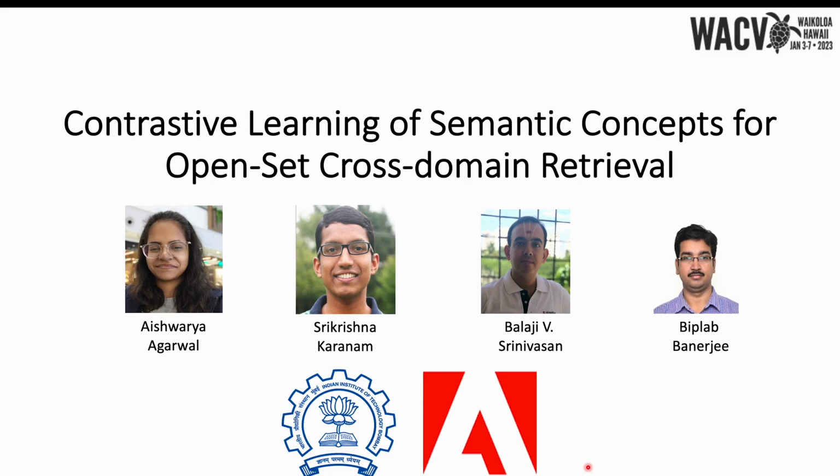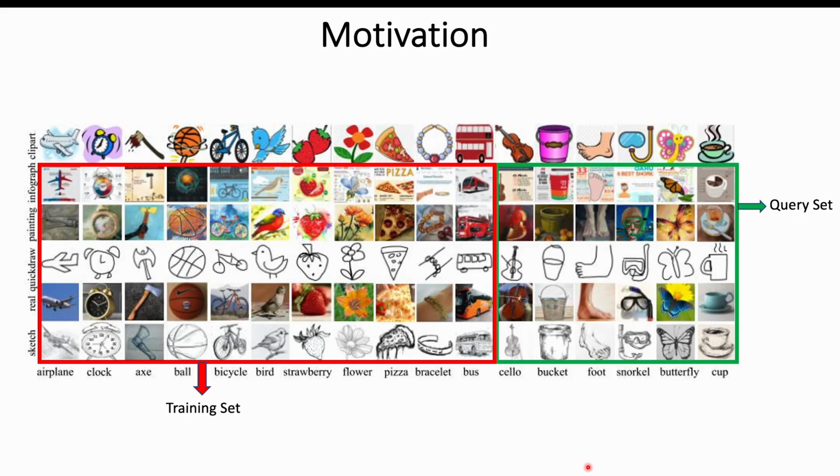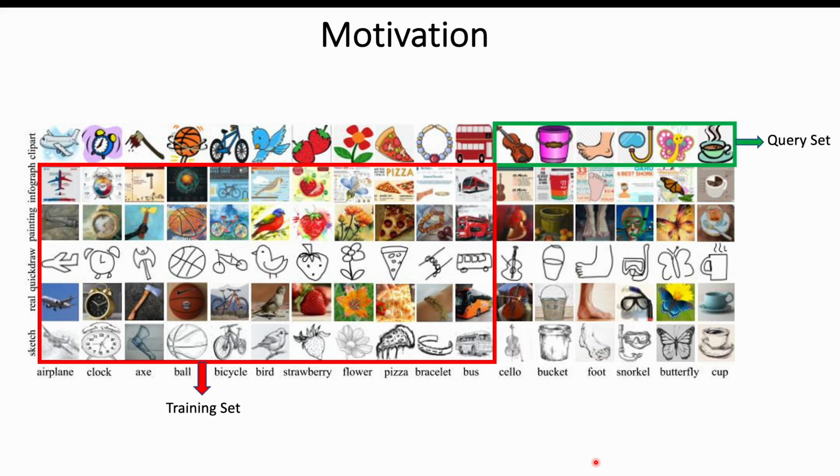I'll be presenting our work, Contrastive Learning of Semantic Concepts for OpenSet Cross-Domain Retrieval. If we consider any image query-based search system in a real-world scenario, it is possible to encounter queries that belong to object classes not seen during training. Not just that, it is also possible that the dataset used for training had images from certain domains, and the query comes up from a new domain altogether.